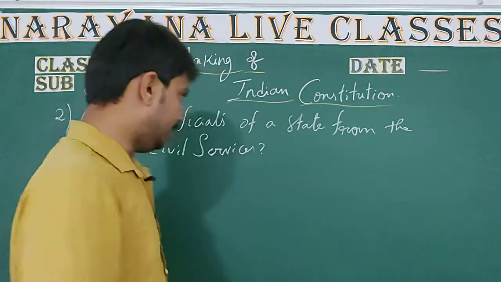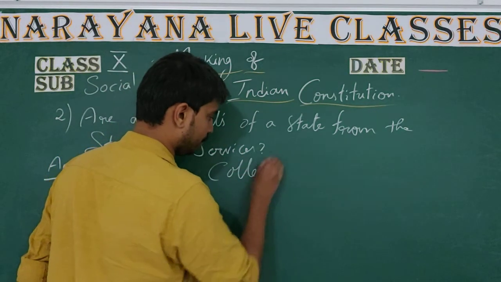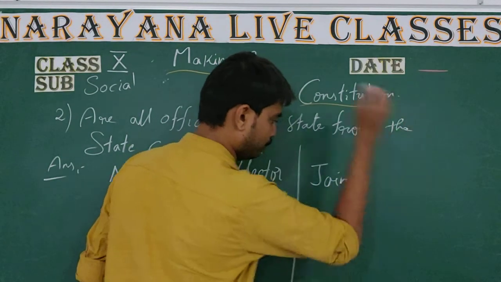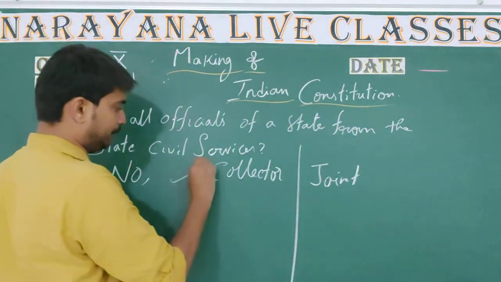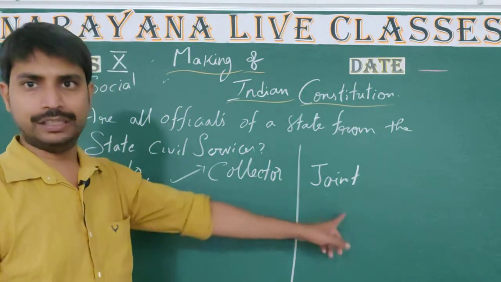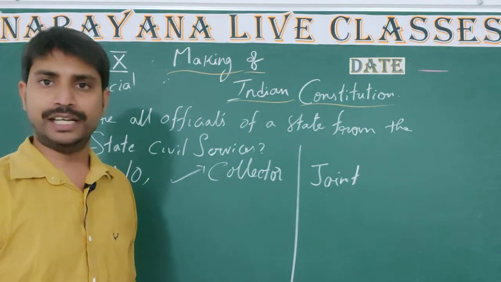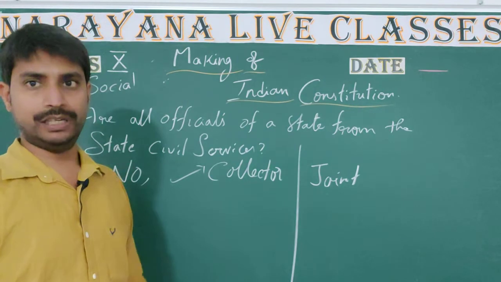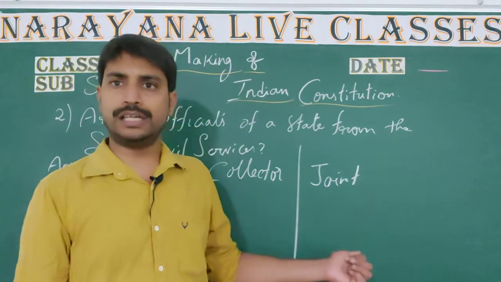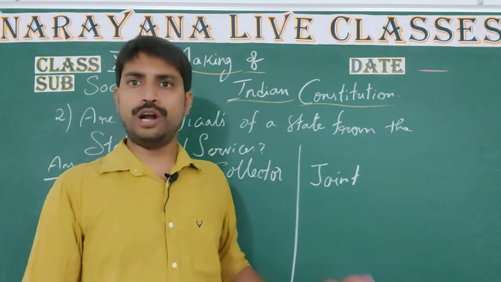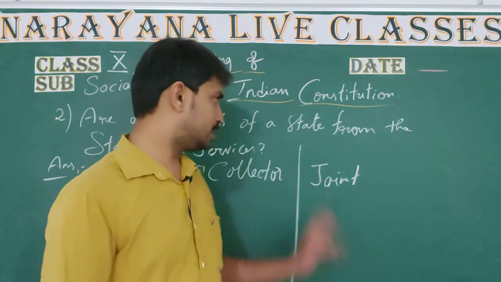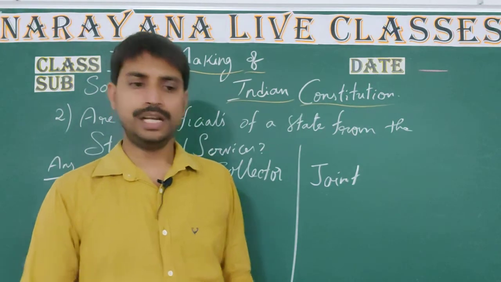Let's have a clarity. In a district we have a collector and joint collector or deputy collector. Here children, the collector has been appointed by the central government, whereas the joint or the subordinate of the collector has been taken from the state level itself. So here we can compare the differences. The collector is from the central level, but the subordinate of the collector is from the state level. That is the reason not all officials are from the state civil services. Clear children? We are moving to the third question now.